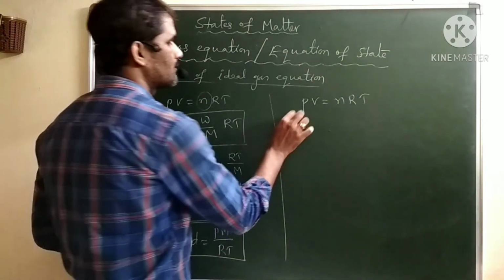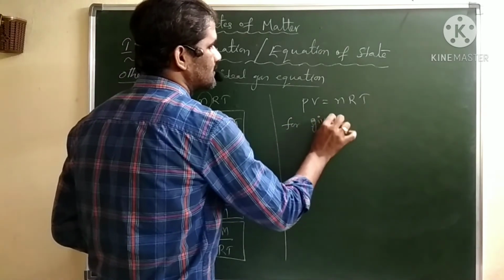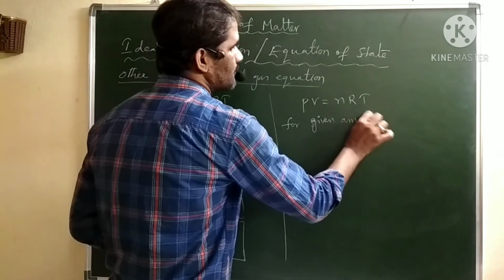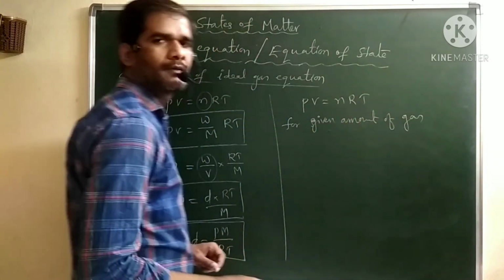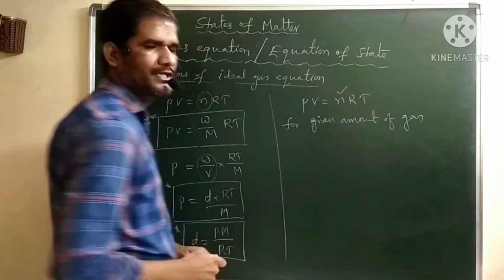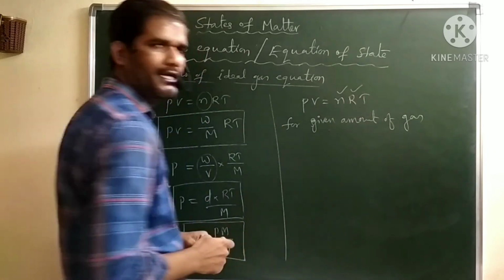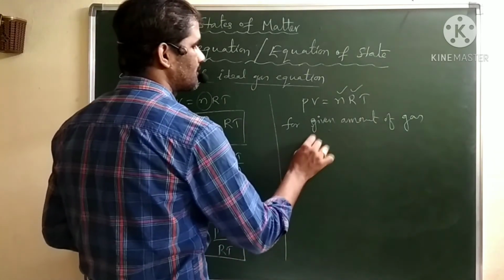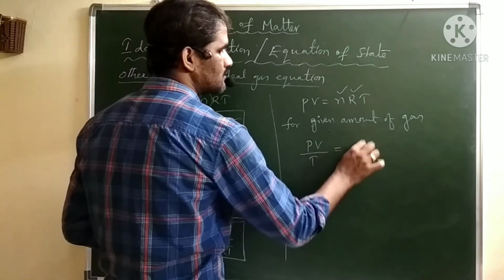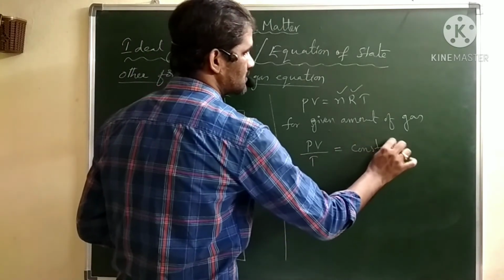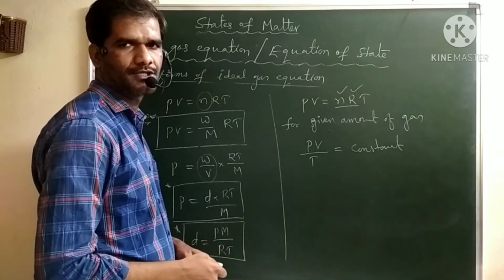Let us assume for a given amount of gas, means the number of moles is constant, and the gas constant R is constant here. Now we will get PV by T equals constant. The product of two constants is again a constant.